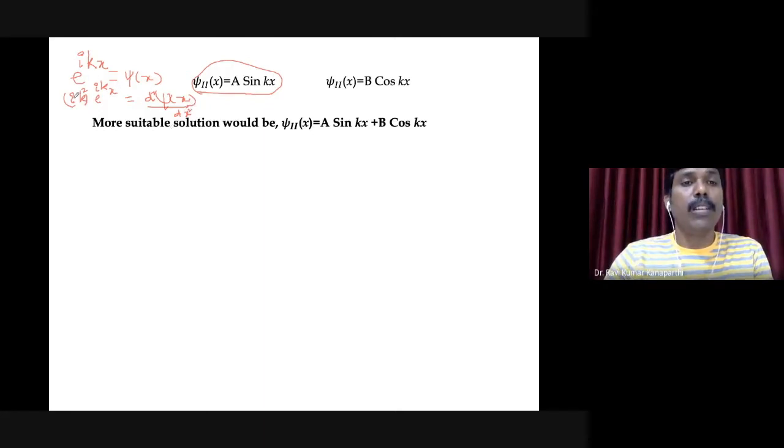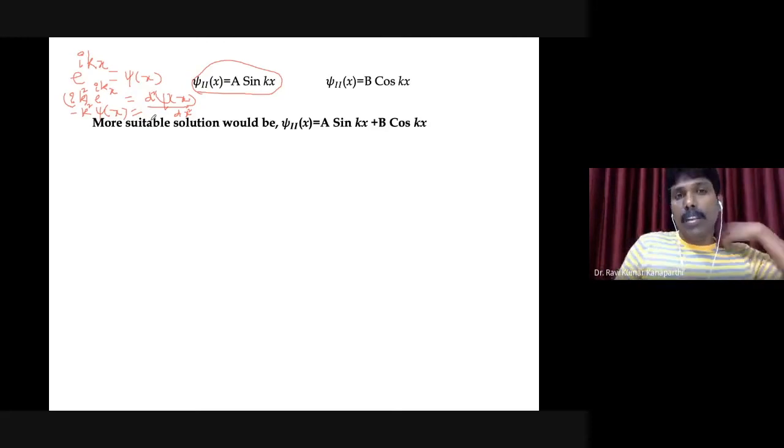What is i square? i square is minus 1. That means it is minus k square multiplied by e to the power ikx, and e to the power ikx is nothing but psi of x.